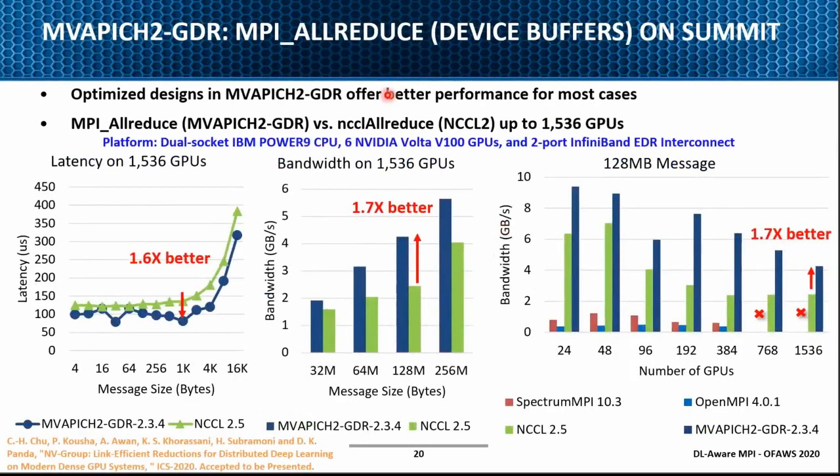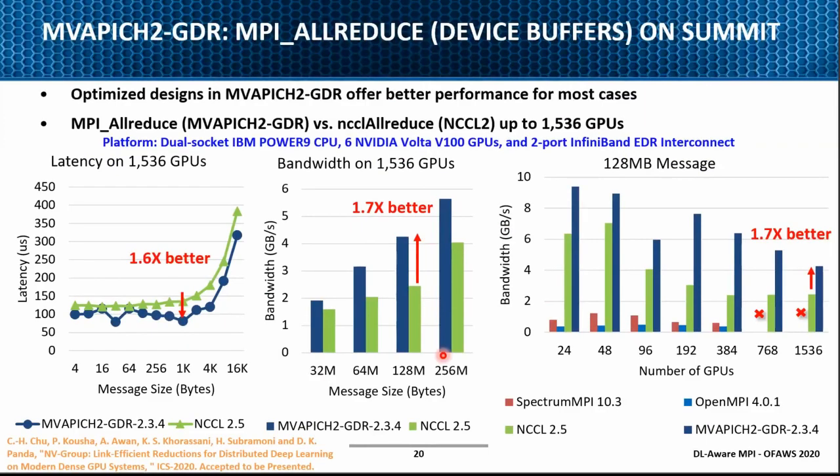So then this is on another platform, which is the Summit. As you know, this is the #1 system at the Oak Ridge National Lab. It not only has the Volta GPUs, 6 GPUs per node, it also has the OpenPOWER platform. So here we are able to scale up to 1536 GPUs, and we are able to get 1.6x better performance here.